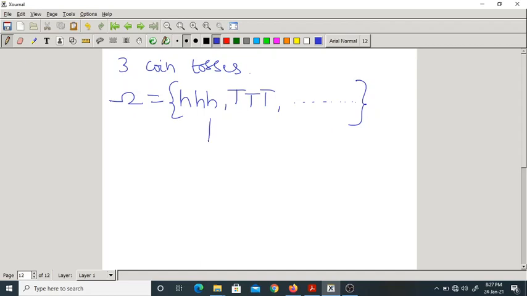Now, this is the sample space. Next we define events. An event is nothing but a subset of a sample space. Remember this. Now let me define an event. Event A I am defining like this: exactly 2 heads occur.